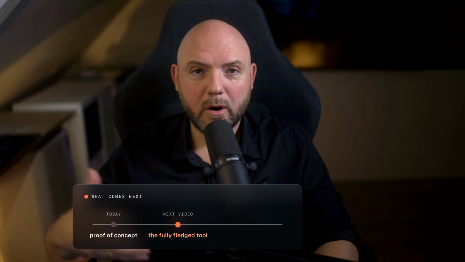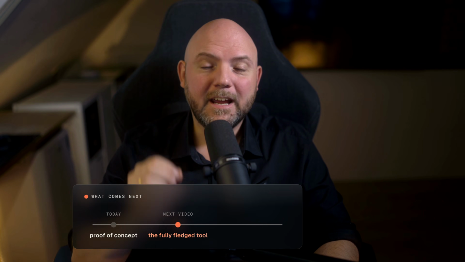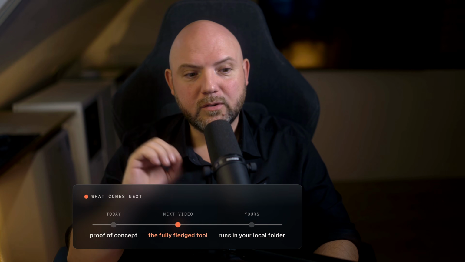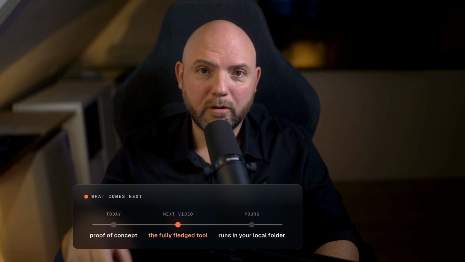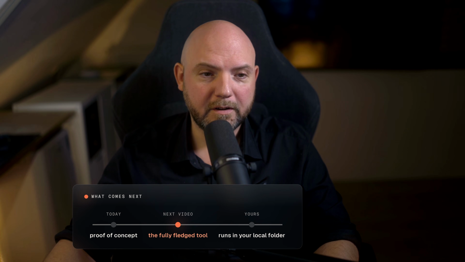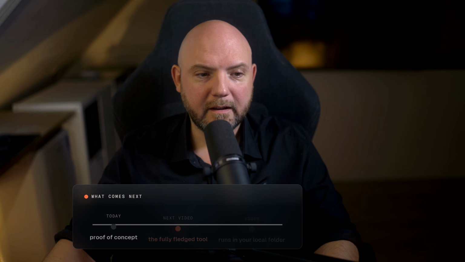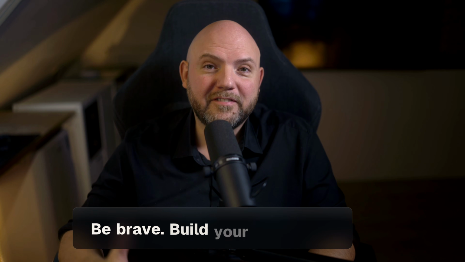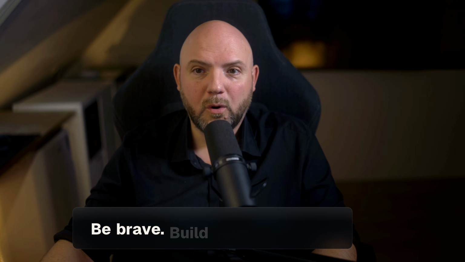I will explain to you how I build it, why I build it, but the key will be it will just run on your local folder, and you can start interacting with your AI inside this local folder without at any time looking at these ugly terminals anymore, and yet having your own thing that you actually can use and organize the things much easier. I hope this gave you some inspiration to be brave and build your own tools. I do a lot of small things, like create a menu item on top that shows me some information about something, and many other things that I built already and replace tools that I actually have been paying for in the past.